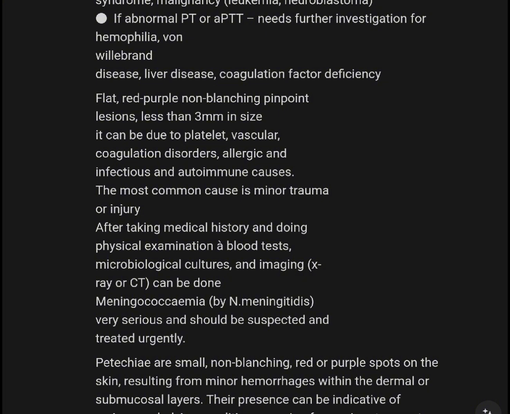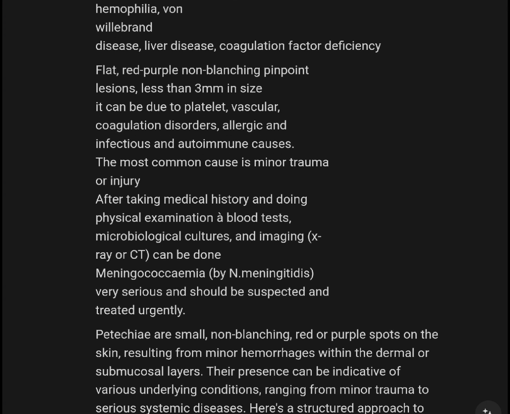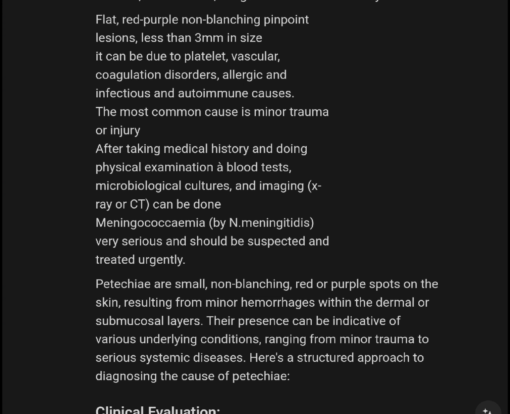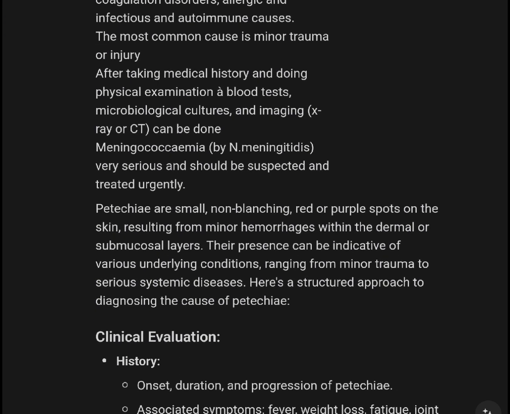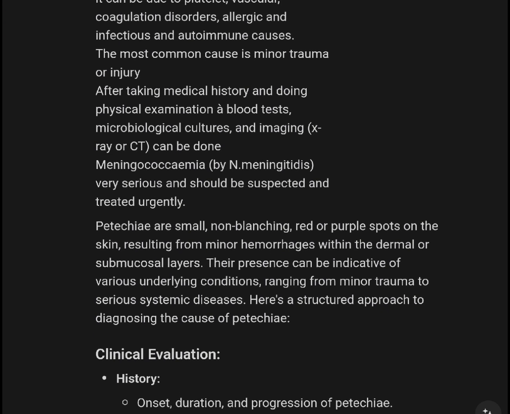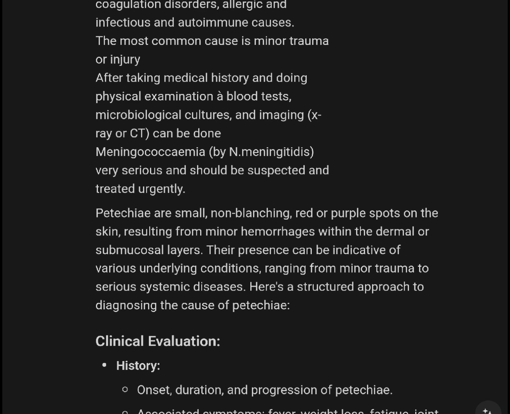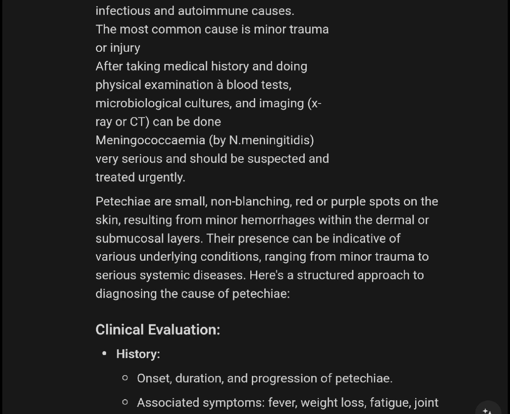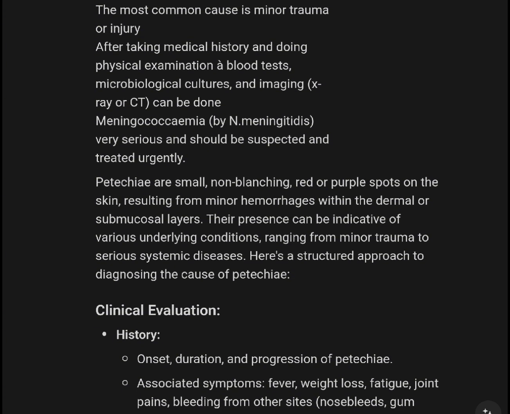Petechiae are red-purple, non-blanching, pinpoint lesions less than 3 millimeters in size. They can be due to platelet, vascular, and coagulation disorders, or allergic, infectious, and autoimmune disease causes. The most common cause is minor trauma or injury. After taking a medical history and doing a physical examination, blood tests, microbiological cultures, and imaging such as X-rays can be done. Meningococcemia and meningitis, the most serious causes, should be suspected and treated urgently.